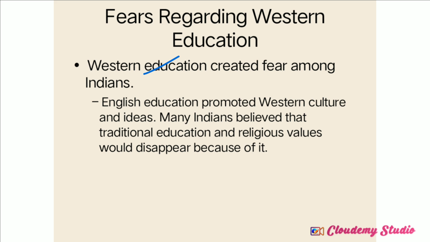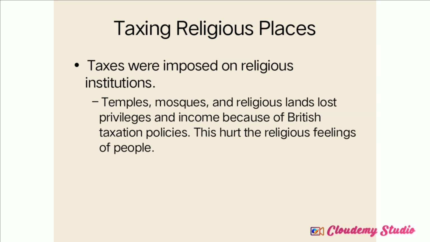So they started to fear the Western education system, and Indians tried to protect and preserve the traditional and religious beliefs of Indian society.